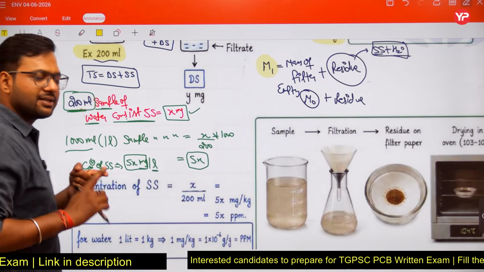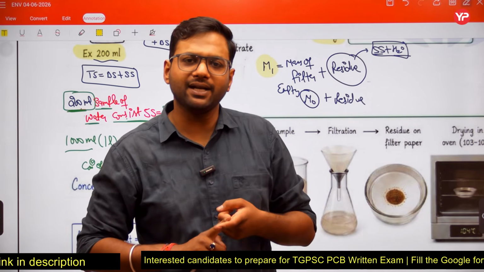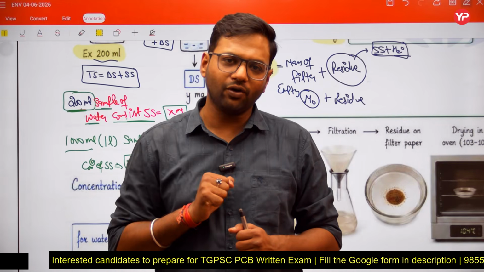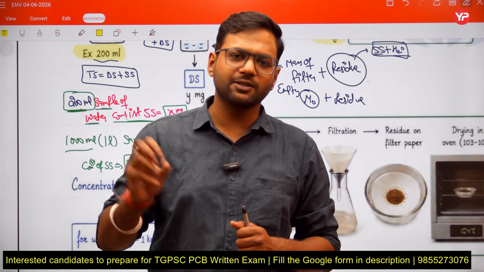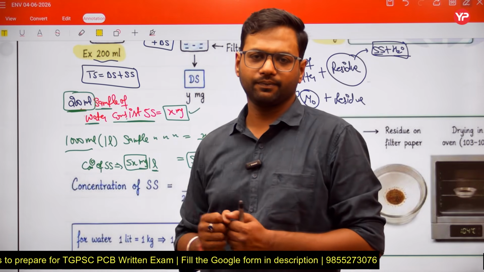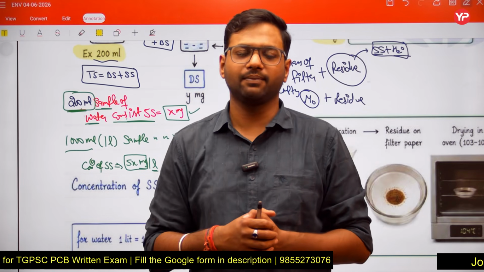If 1 liter sample consists of suspended solids 5x milligram, and you have 50 million liter water, it will consist of suspended solids 50 million liter multiplied by the 5x value. That means 250x milligram suspended solids.